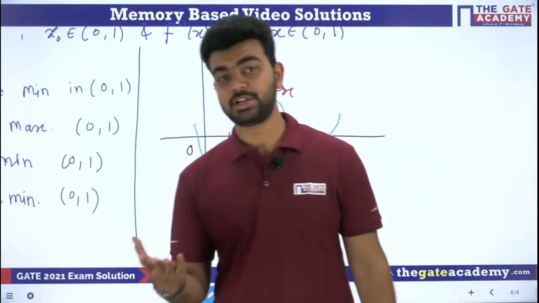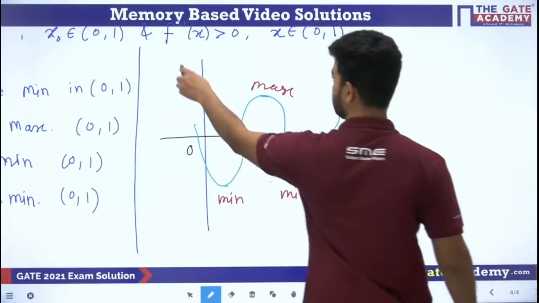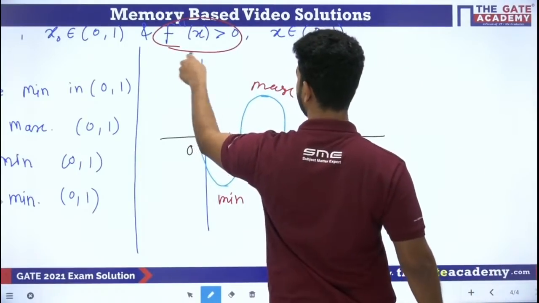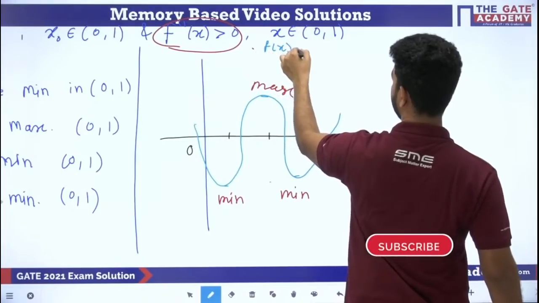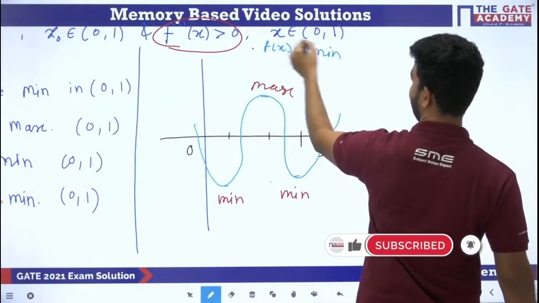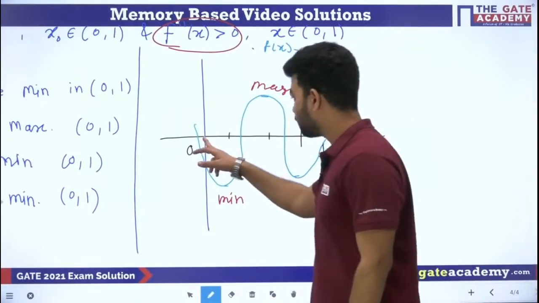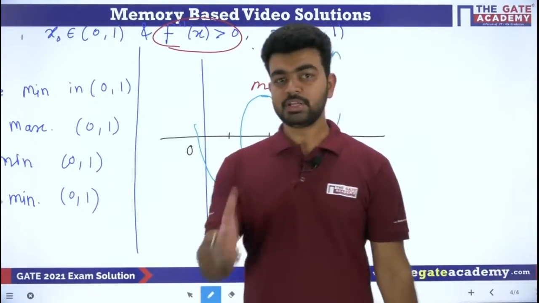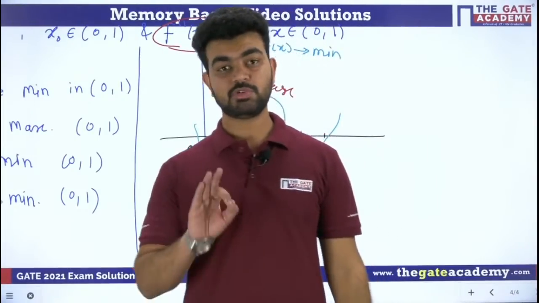Second condition, what does the second condition say? The double derivative is positive. Whenever the double derivative is positive, it means that f of x is minima at this particular point x, but x belongs to 0 to 1. So they are saying that from 0 to 1, whatever the stationary point is there, it will always give you minima.